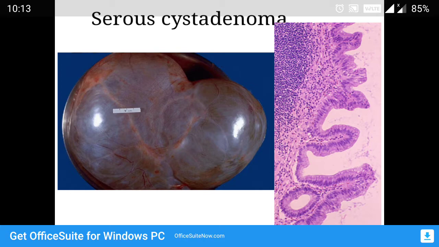You can see the serous cystadenoma here. So they are completely cystic. Okay, benign tumors, cystadenomas, are completely cystic tumors. Microscopically, these cysts are lined by columnar cells which are ciliated.